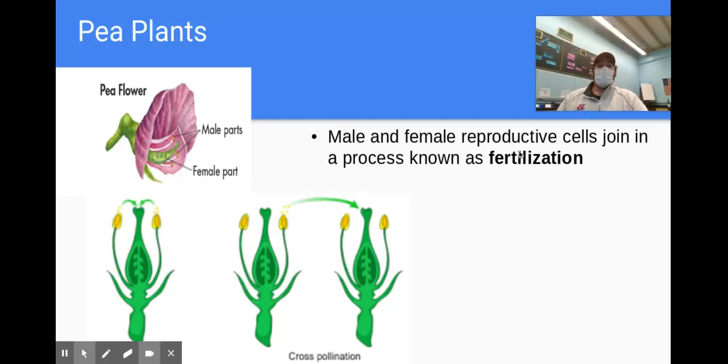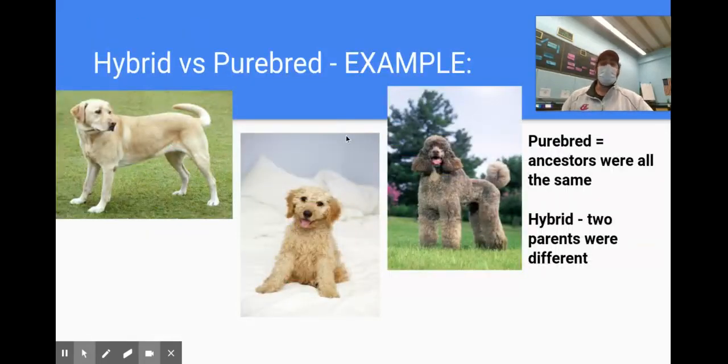And a great way, so I know you've got many avid gardeners out there, but I know many of you aren't doing pea plant pollinations. But one way you could think about it that might be a little more relatable would be dogs. I know a lot of us have dogs or friends that have dogs, and this idea of a hybrid versus a purebred.